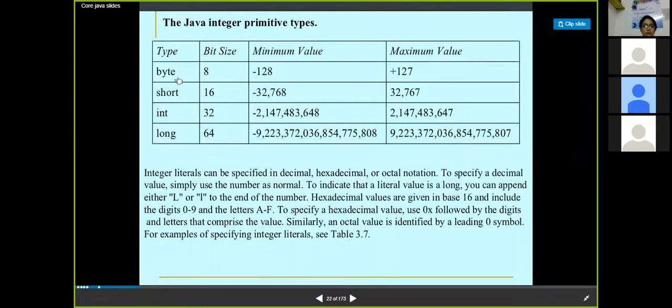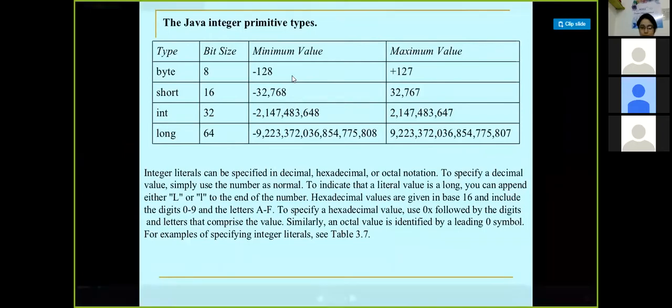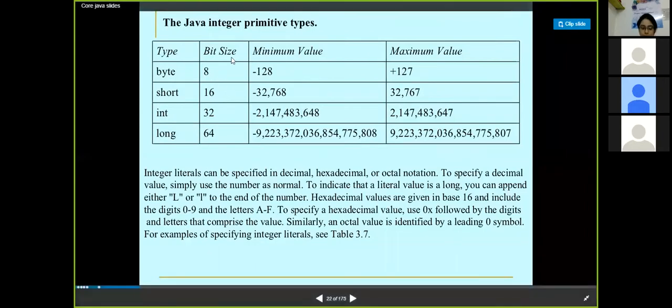The numeric data types are byte, short, integer, and long integer. The bit sizes are respectively 8, 16, 32, and 64. Since these are signed data types, they have a range from a minus value to a plus value. So for 8 bits, it would be minus 128, that is minus 2 raised to 7 to plus 2 raised to 7, including 0.